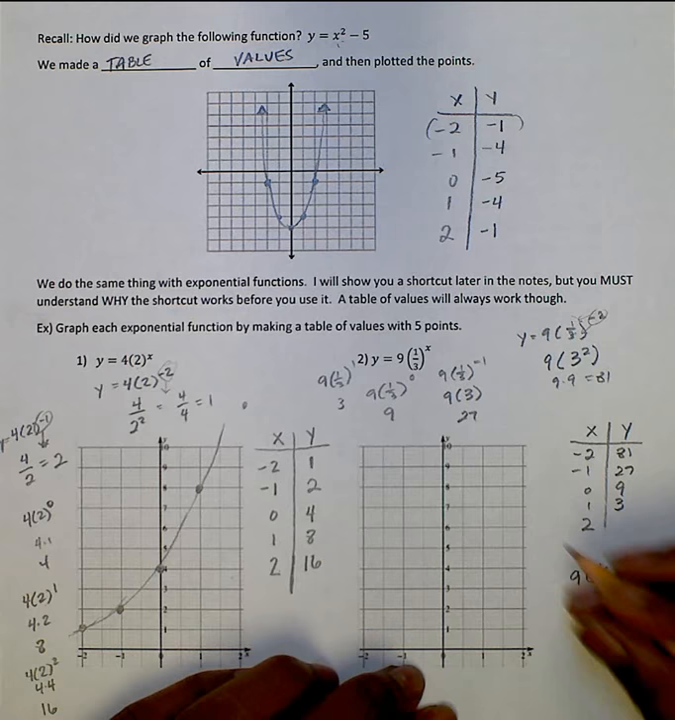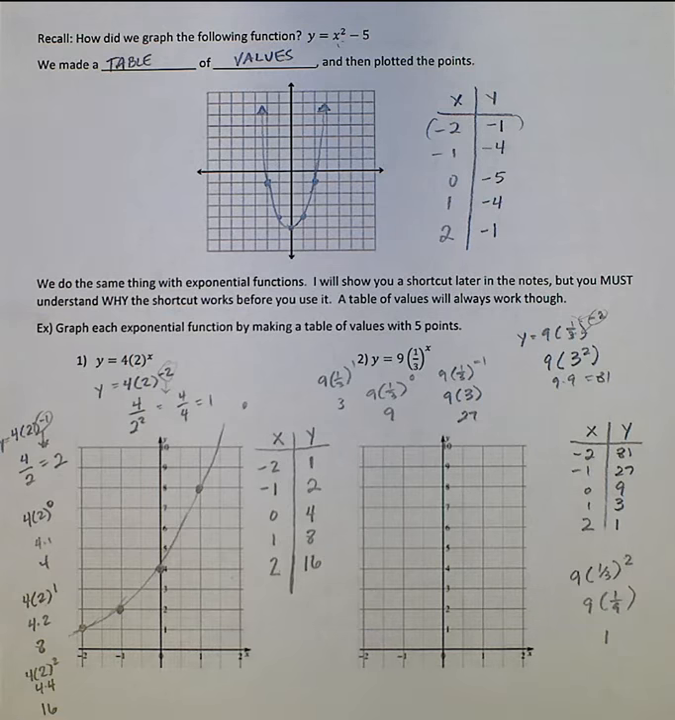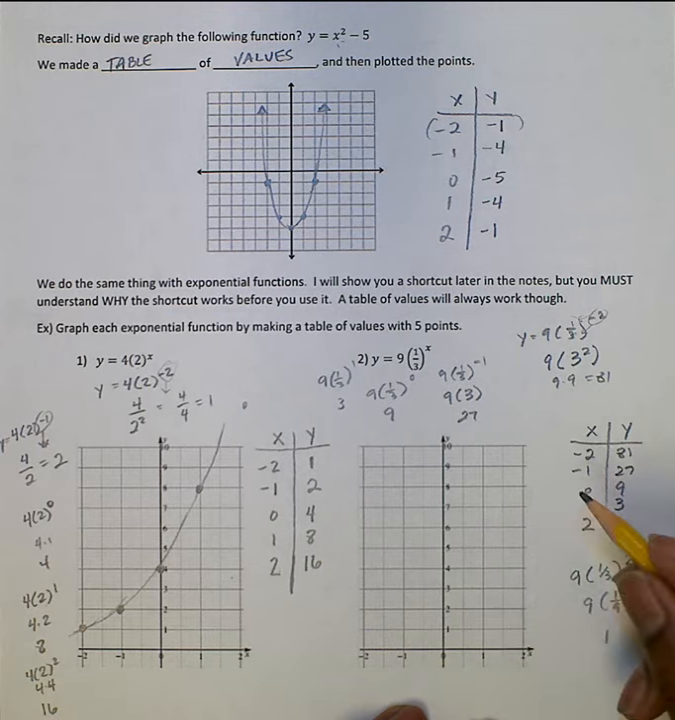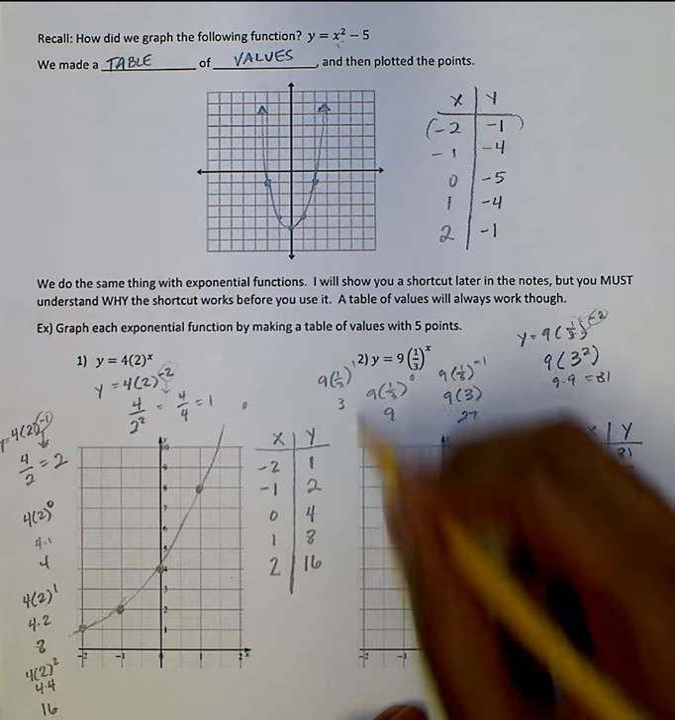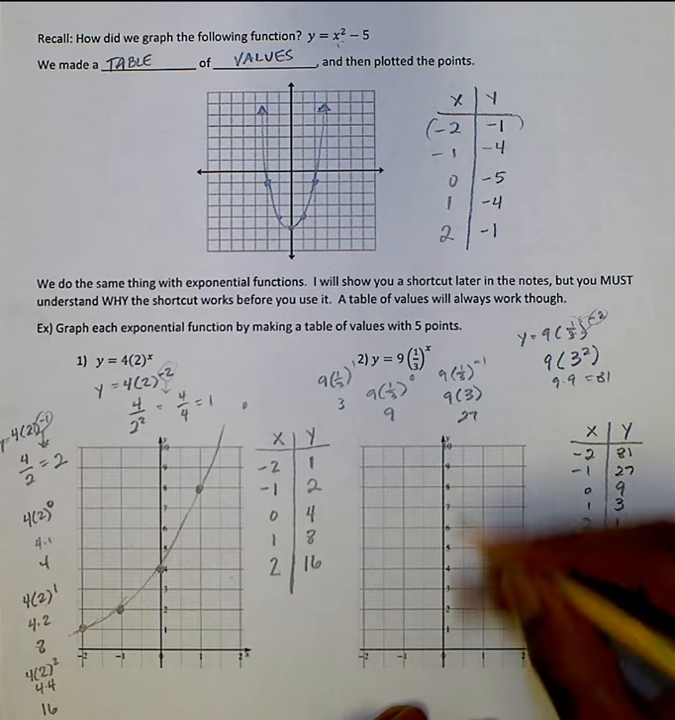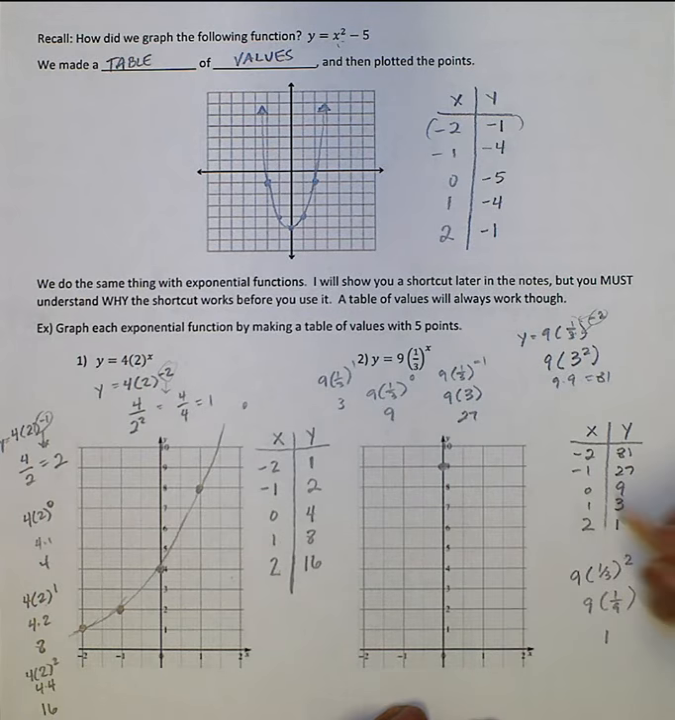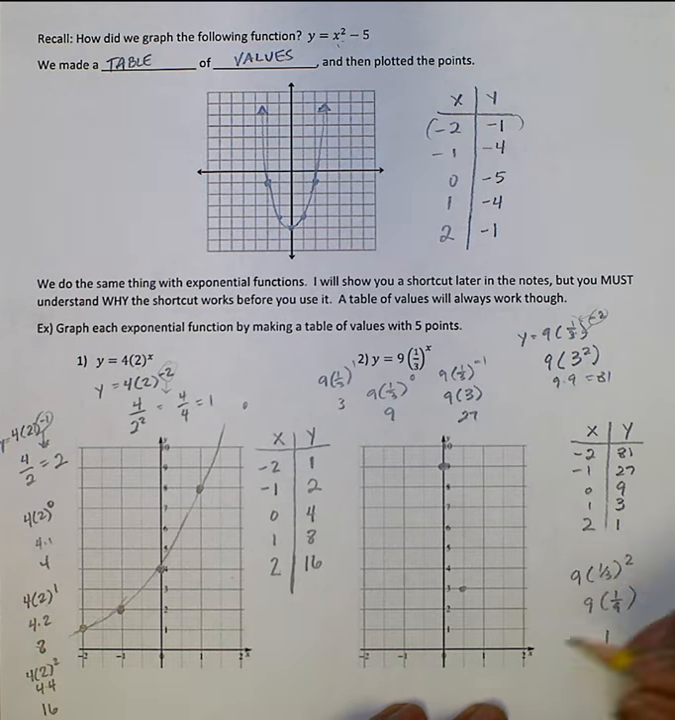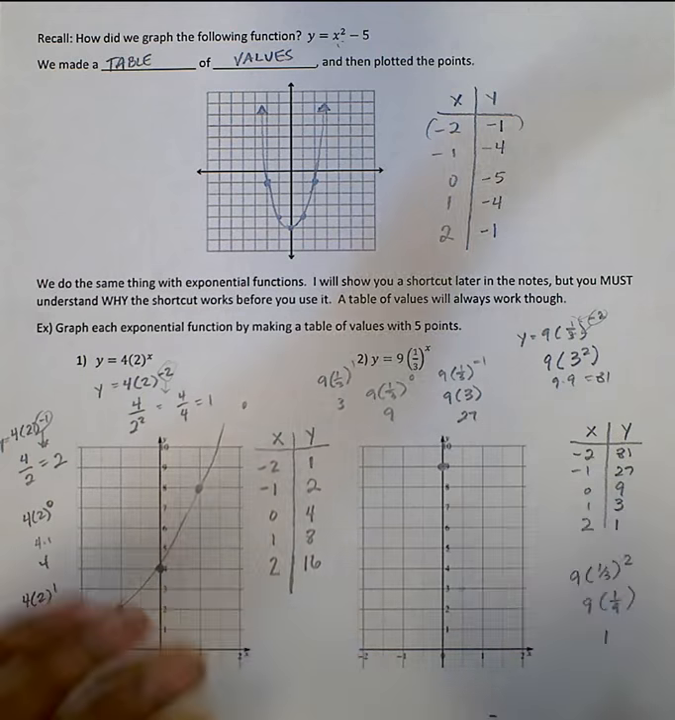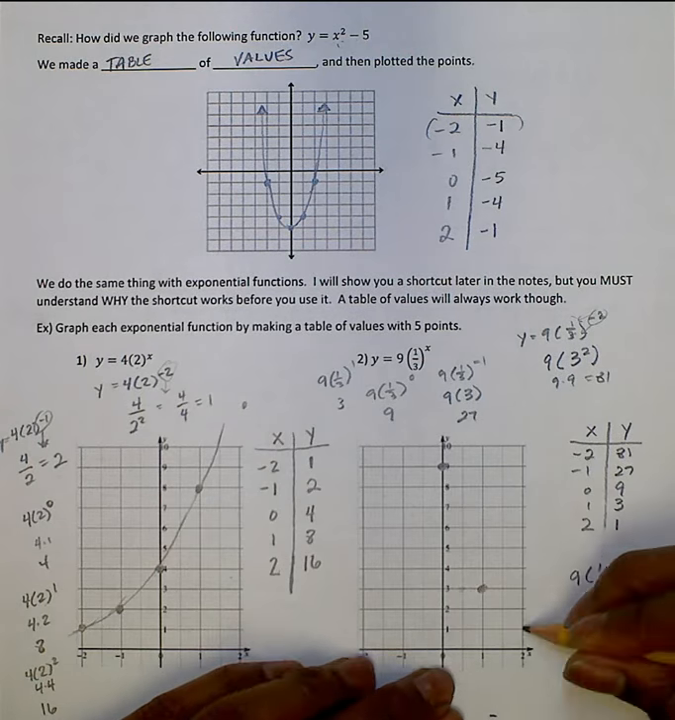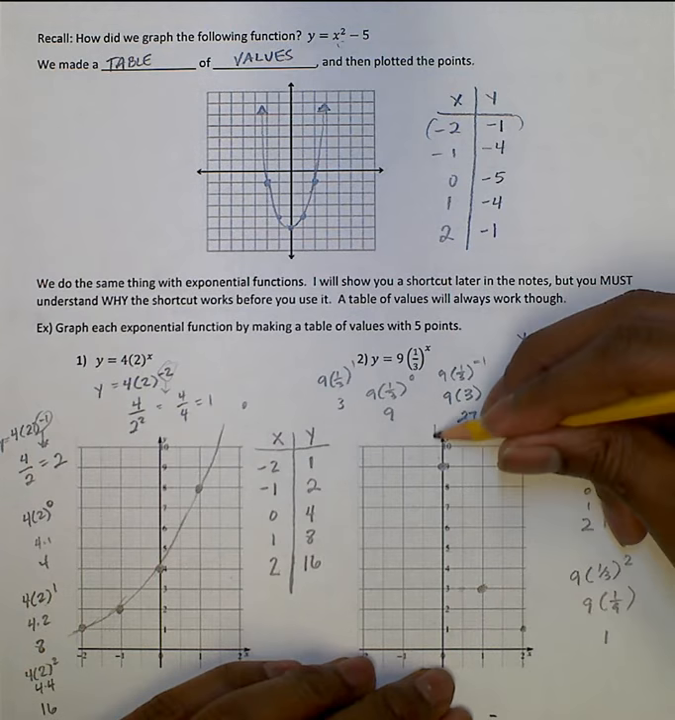Okay, and so again we have our table filled out, table of values. Now we're going to plot our points. Again, negative 2, 81 is way off the graph. Negative 1, 27 is off the graph. We can start at 0, 9. We go to 1, 3. Oops, that's not 1, that's a half. We go to 1, 3. And then we go to 2, 1. Okay, and so now you kind of see this curve coming down.